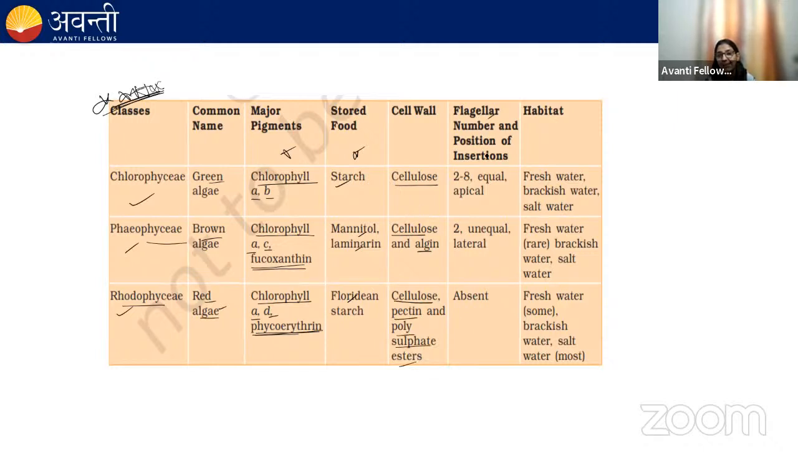Now the flagella, number, and their position. In green algae, the flagella are 2 to 8. They are equal. They are apical in position. In brown algae, the flagella are 2 in number. They are unequal. They are lateral in position.